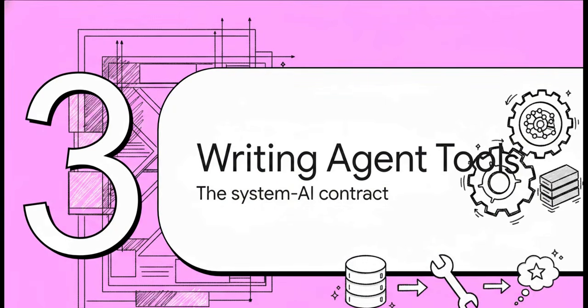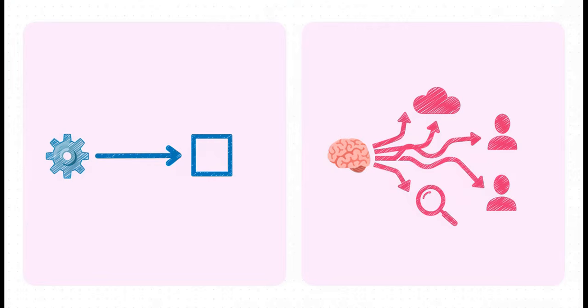Section 3, writing effective agent tools. To write tools that actually work well, we really need to wrap our heads around a major paradigm shift. Traditional software is deterministic. When you hit a weather API, it spits out the exact same formatted data every single time, right? But AI agents, they're fundamentally non-deterministic. If I ask an agent, hey, should I bring an umbrella today? It might decide to call a weather tool, sure. Or it might just answer from its general knowledge. Or it might even turn around and ask me clarifying questions first. We have to design our tools to handle this kind of fluid, unpredictable behavior.